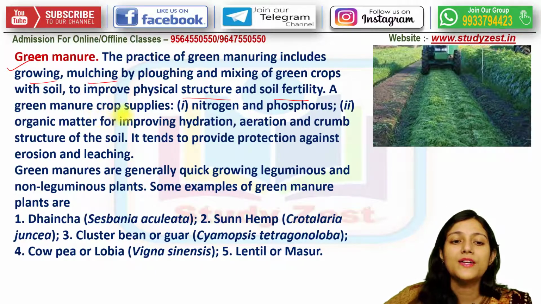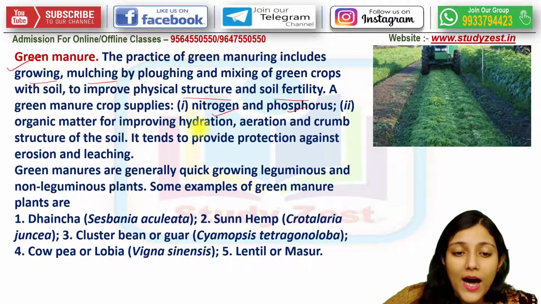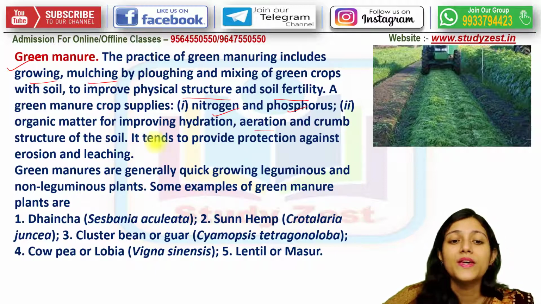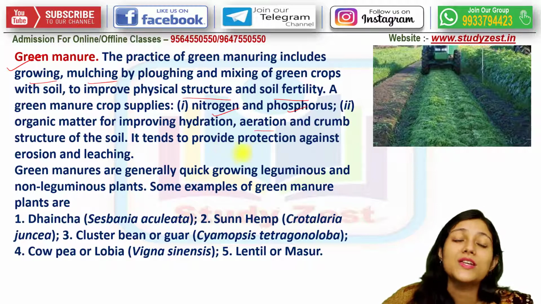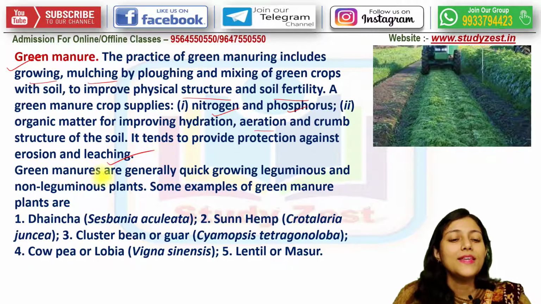Now green manure, what are the benefits? It supplies nitrogen, phosphorus and organic matter to improve the hydration, aeration and the crumb structure of the soil. It tends to provide protection against erosion as well as leaching, right? These green manures are generally very quickly growing leguminous and non-leguminous plants.